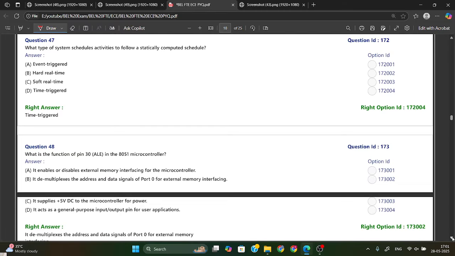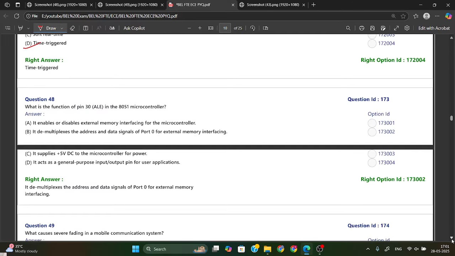Now the next one is, what type of system schedules activities to follow a statically computed schedule? That will be time triggered. Time trigger is used for scheduling activities to follow a statically computed schedule. That will be your time triggering.